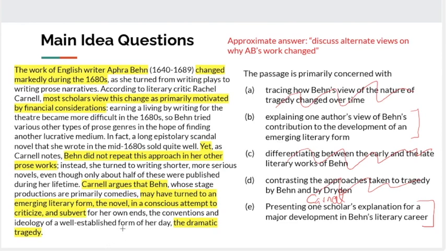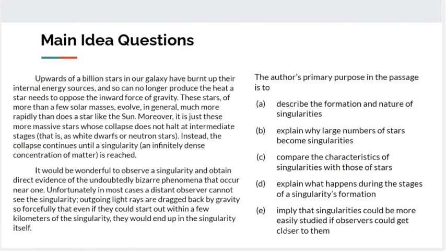Not so much. It's not saying really what it was about her novel writing that contributed to the development of the novel as an art form. It's providing an explanation for a major development, her shift from writing plays to writing prose narratives. So it's providing one scholar's explanation for that. And so that will be our correct answer.